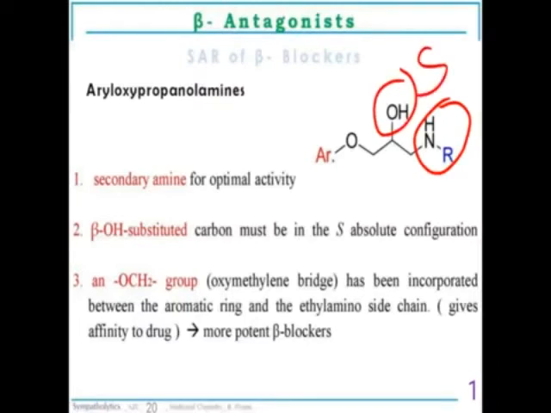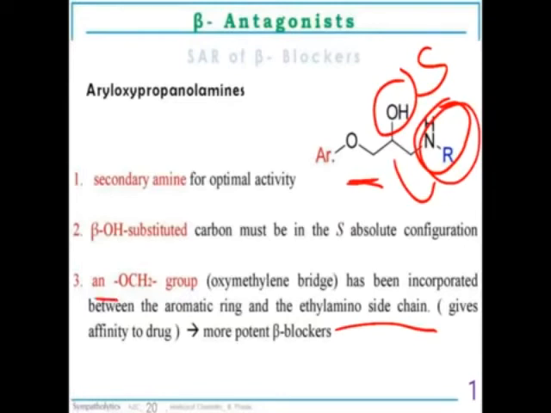So we have R configuration and S, out of which this hydroxy group must be in the S configuration. Then an OCH2 group has been incorporated between the aromatic ring and the ethyl amino side chain. This is CH2 CH2, the ethyl, and this is amino.